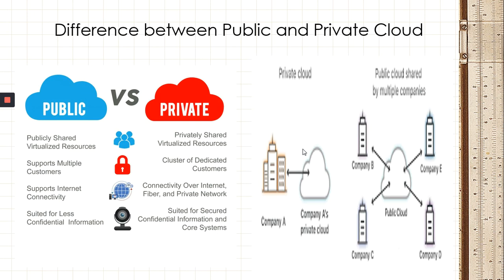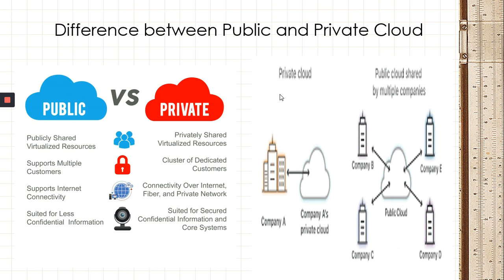The next one is the difference between public and private cloud. We can see the difference here in the right hand side diagram. So company A will be there. Company A has a private cloud. In that, only company A's users can access company A's private cloud.